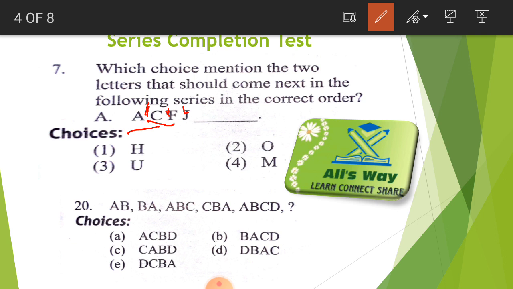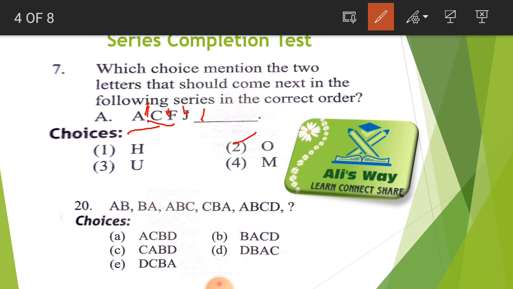Now the turn is for four missing letters, and after J we will count the 4 letters which are missing, which will be K, L, M, N. So our correct option will be O. Are you understanding properly? These are very easy, no tension.